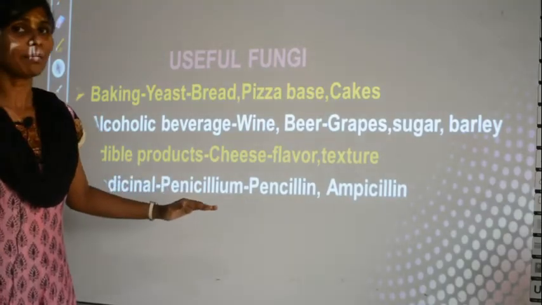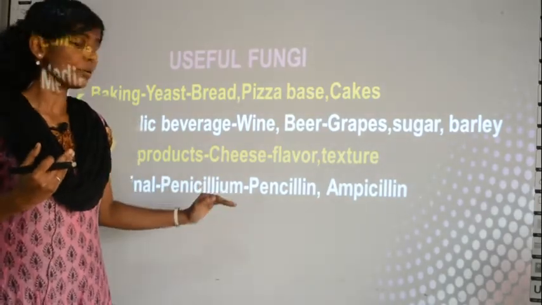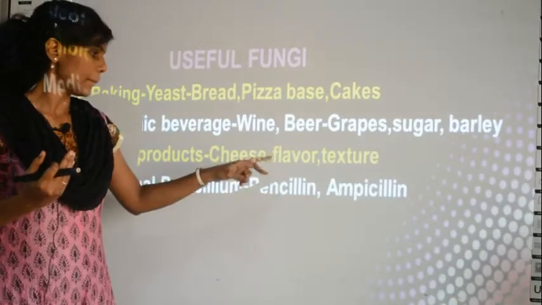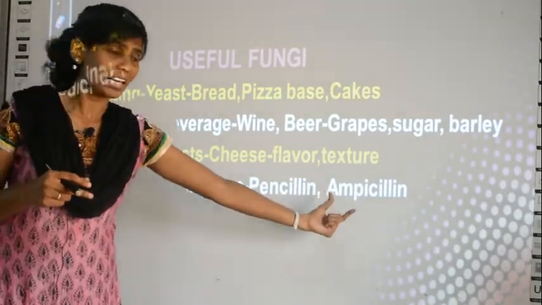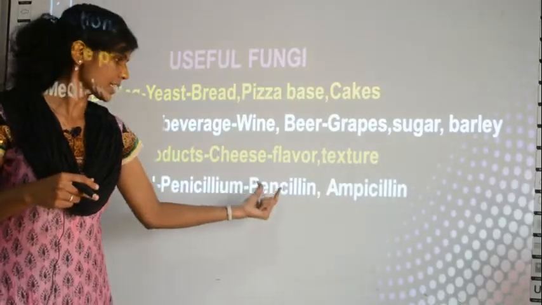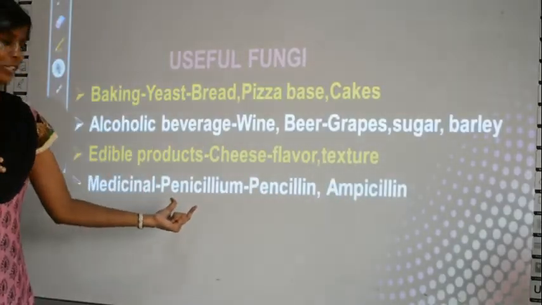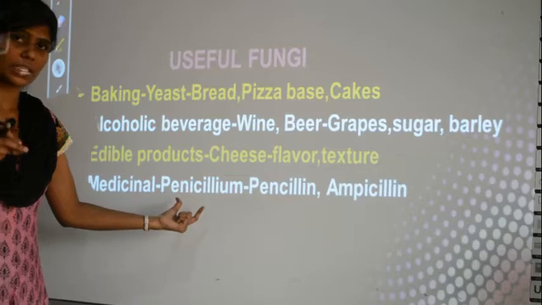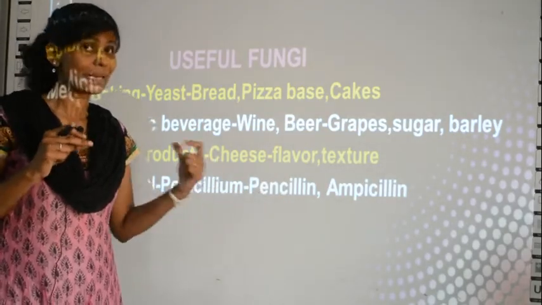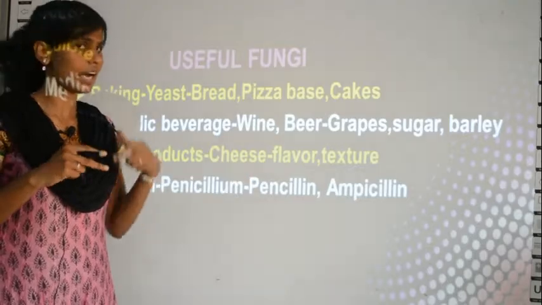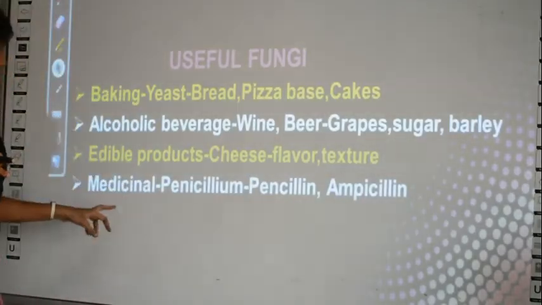And what antibiotics does it produce? It produces antibiotics like penicillin and ampicillin. These two are the names of the antibiotics, and this is the name of the fungi. The fungi penicillium produces an antibiotic called penicillin, here you don't have the i. Clear? So this is one more use.